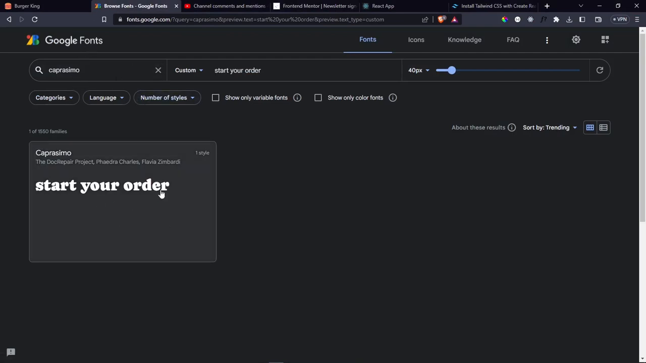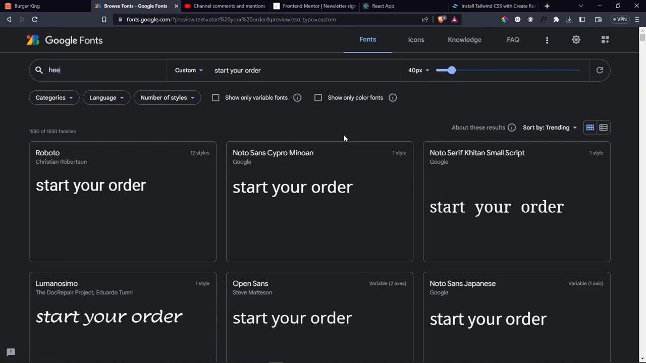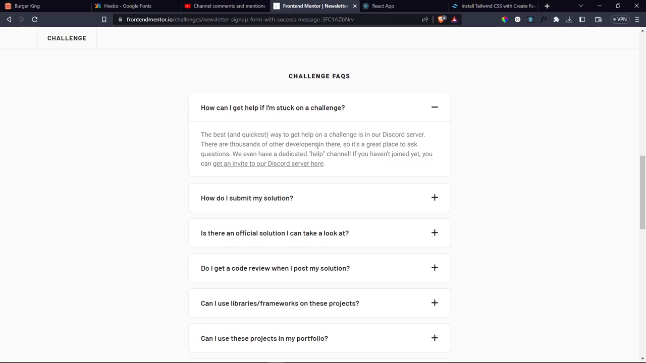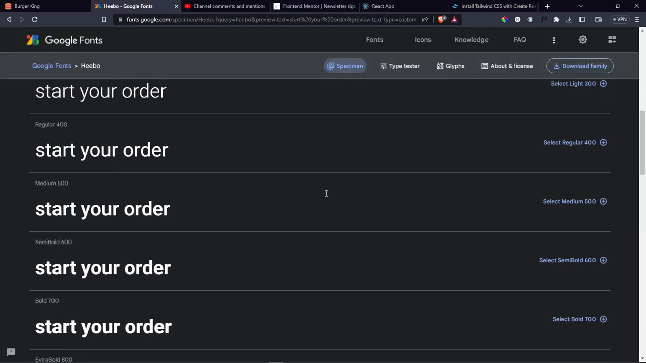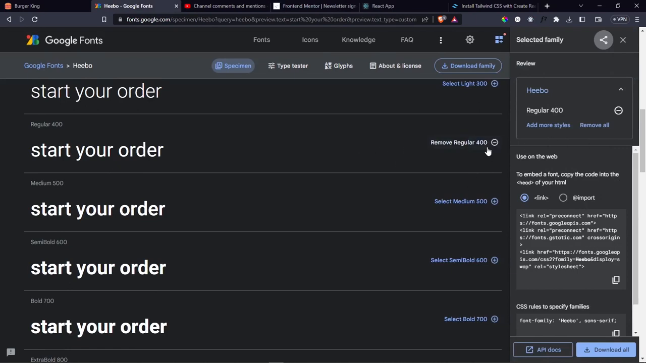This is for another project I'm doing for the Burger King website. So let's go back to Google Fonts right here, and then let's search for a font called Hebo. So we're going to get this one. This is going to be for the text inside here. So the text, we're going to use the regular 400. So copy this, or no, not really copy, but select it.